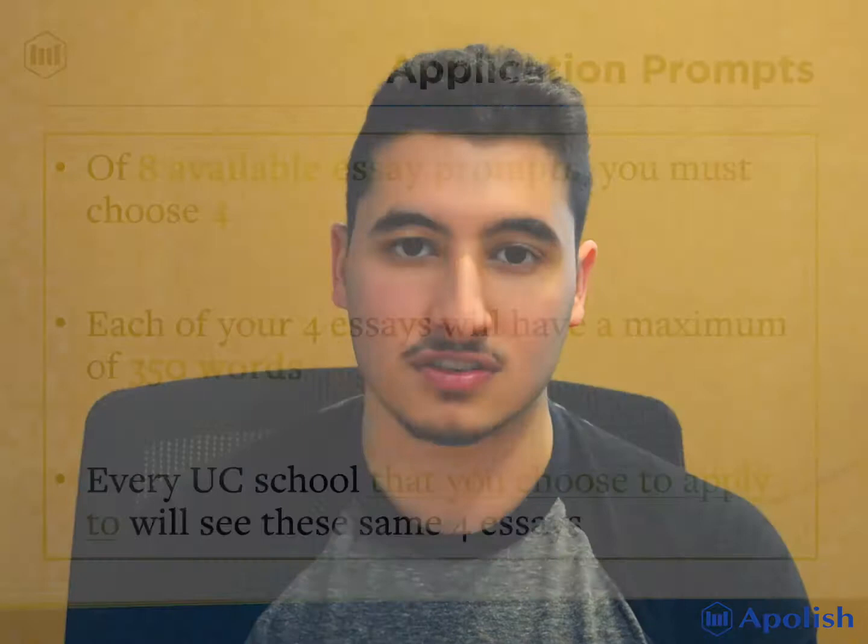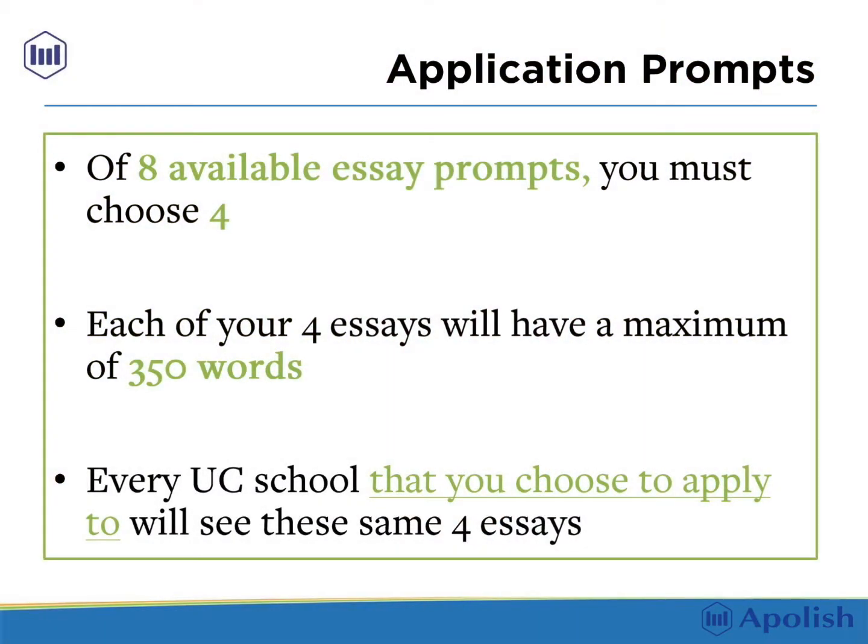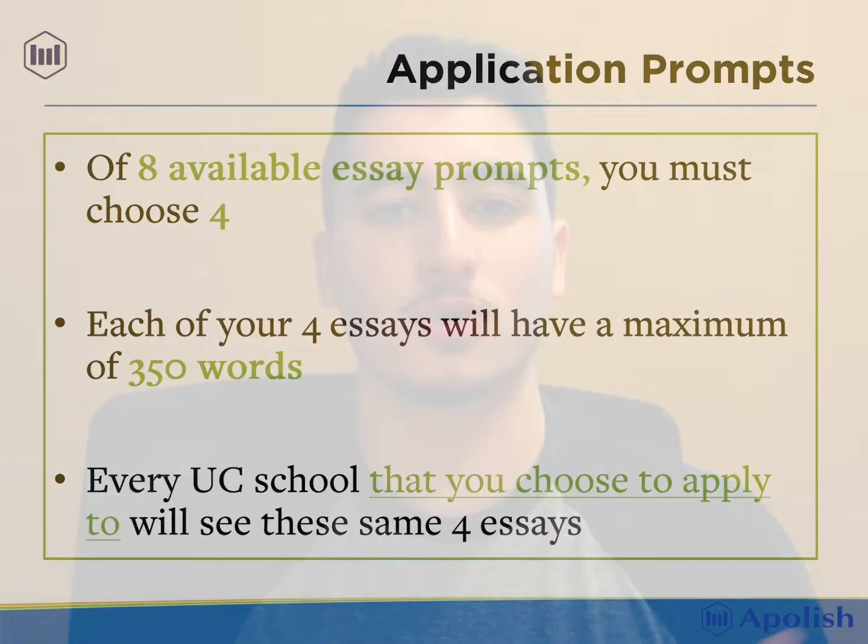So if you're applying to 3 UC schools, they will be reading the same 4 essays unless you are applying to a particular program with some supplementary material. But generally speaking, you will write 4 essays based on 8 available prompts, 350 words each. So already you can see the difference here between this and the Common App. Whereas the Common App is a longer, more drawn-out essay of 650 words, your application essays for the UC system are much shorter, much more compact, and need to express a lot of similar themes in much fewer words.